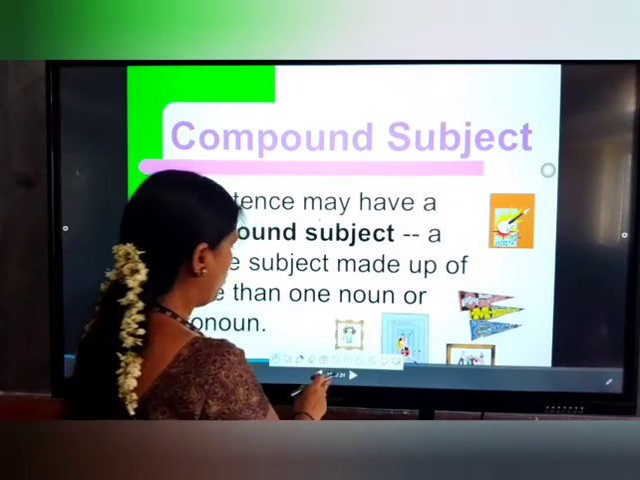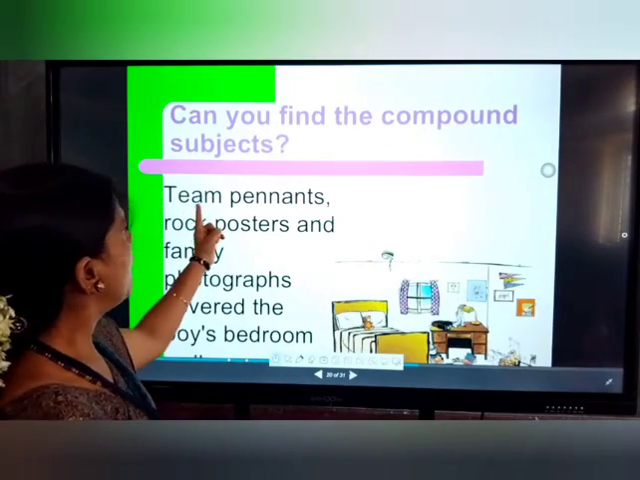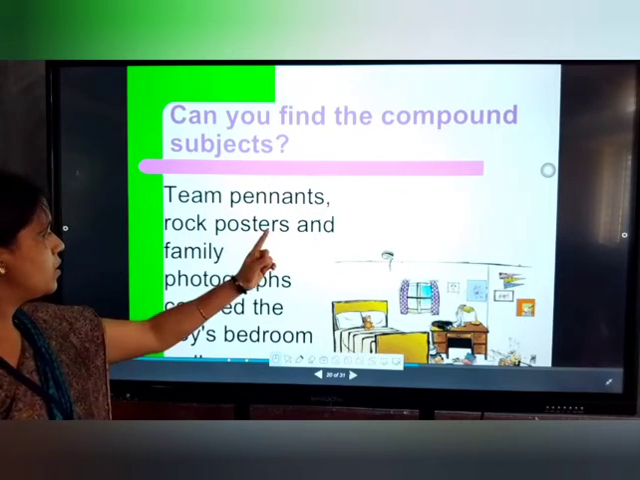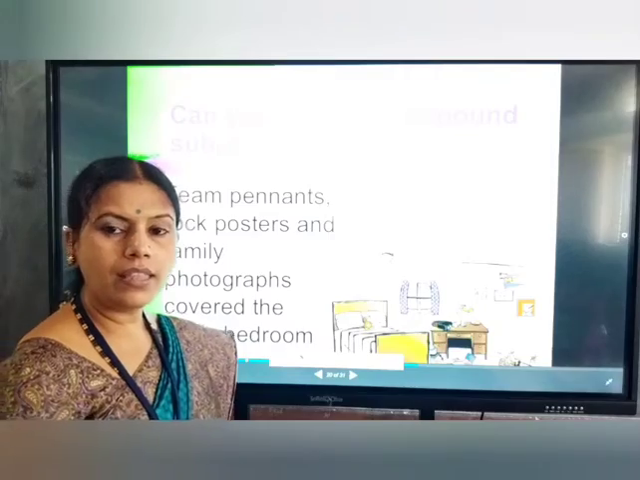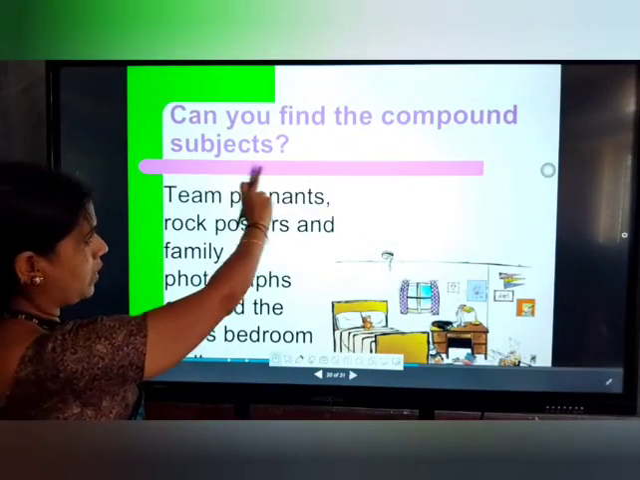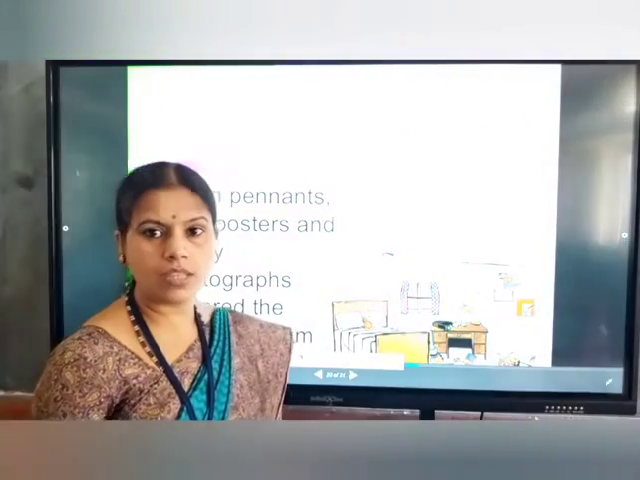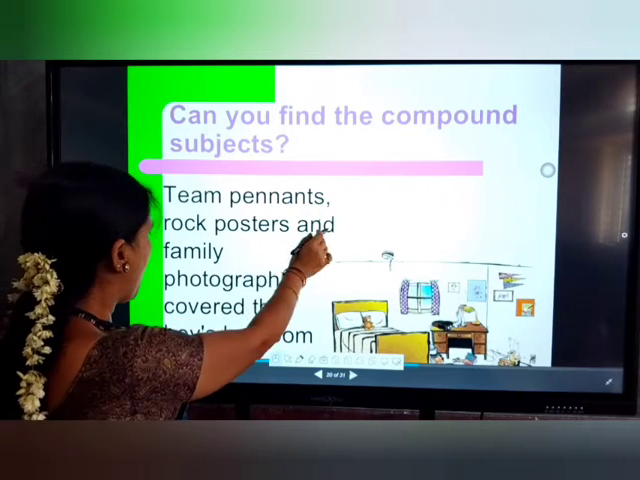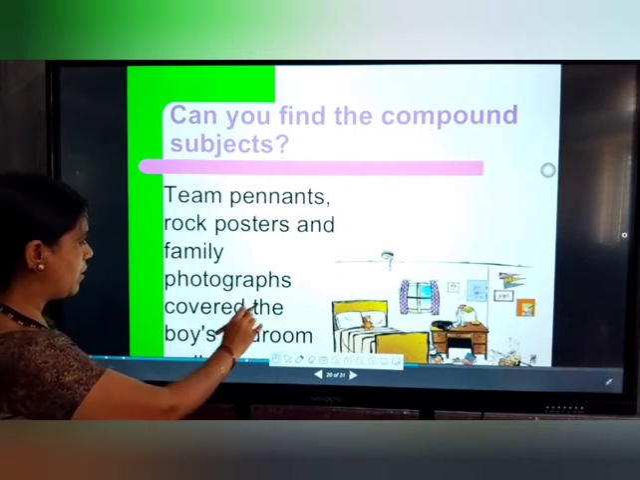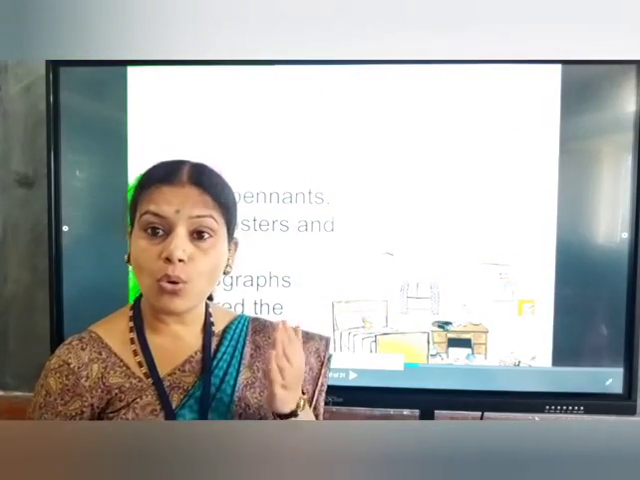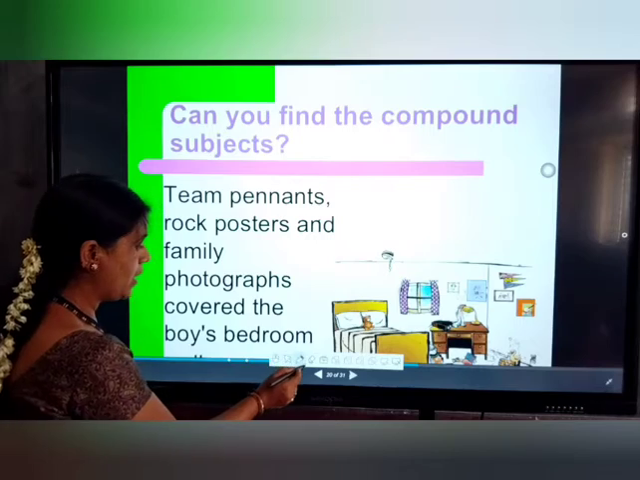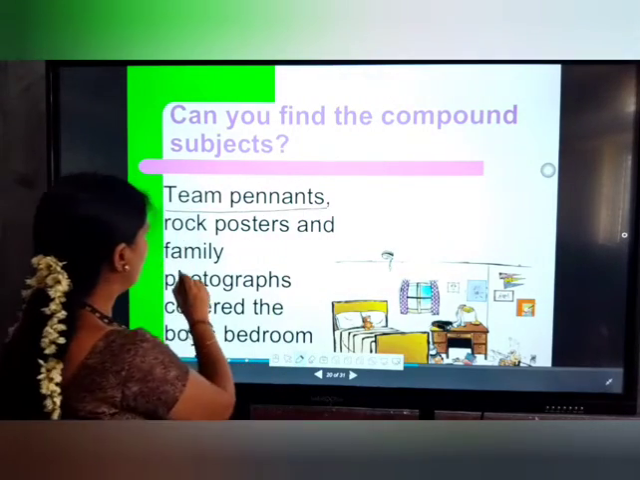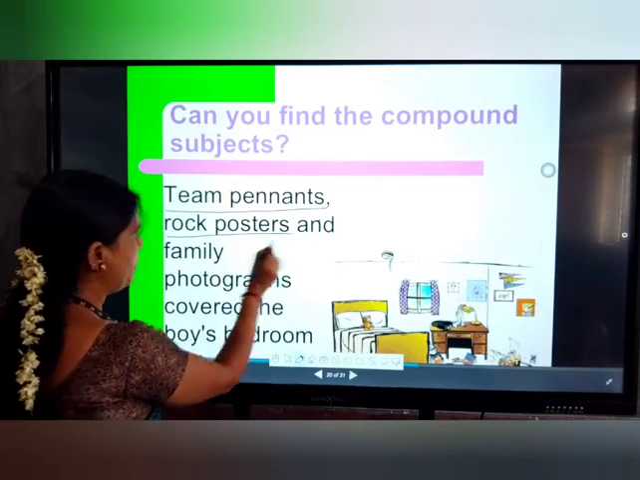Okay, if that has more than one noun. For example, team pennants, rock posters and family photographs cover the boys' bedroom. See here in this sentence they have given this. Can you find the compound subjects here? As I told you, if a subject has more than one noun, that is called a compound subject. Team pennants, rock posters and family photographs cover the boys' bedroom. So many nouns are there.